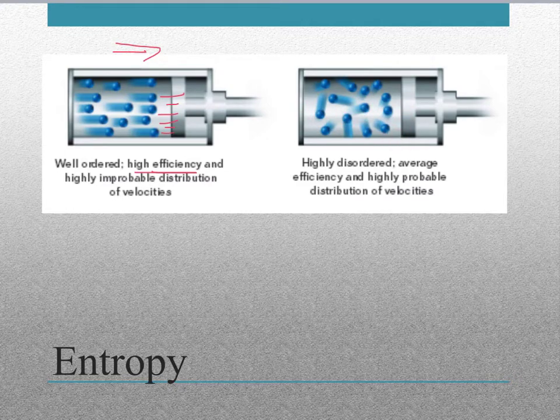So the average efficiency is much lower, but it's much more likely to happen. So we would say that this side has a very low entropy because it's very organized, and this side would have a very high entropy because it's very disorganized.